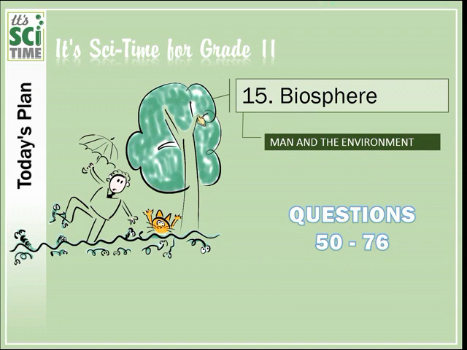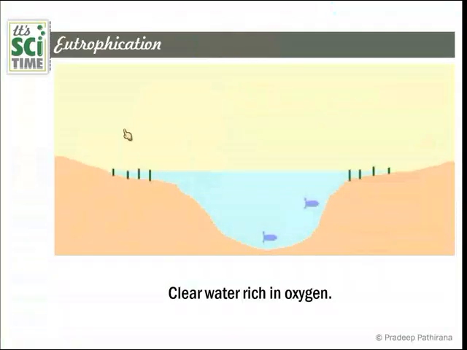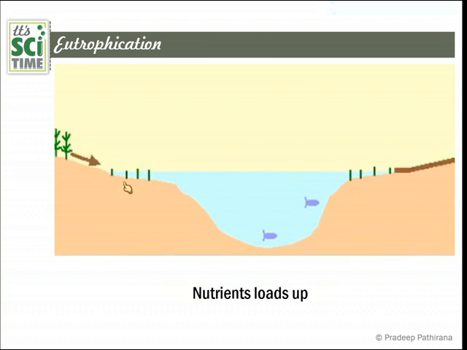Okay, first theme is eutrophication. What is eutrophication? It occurs in water bodies. This water body has clear water, it's rich in oxygen, and plants and animals live leisurely in it. It's a natural, nice water body. Then how does human activity affect this? Number one, first thing, nutrients will load up in the water body due to several reasons.